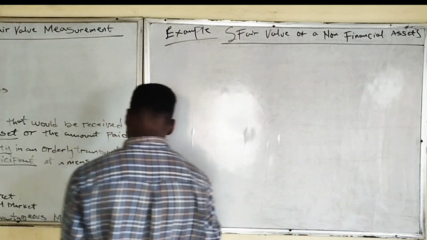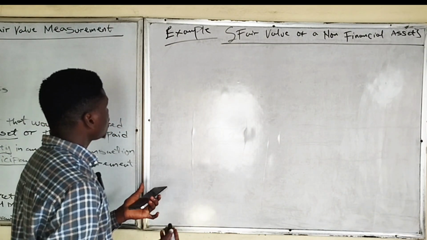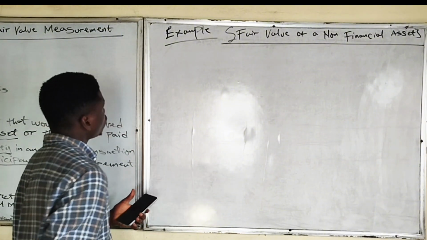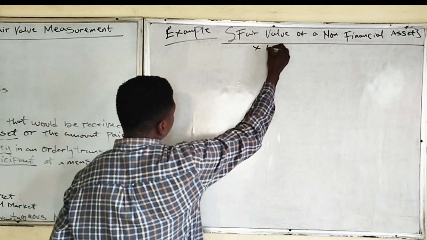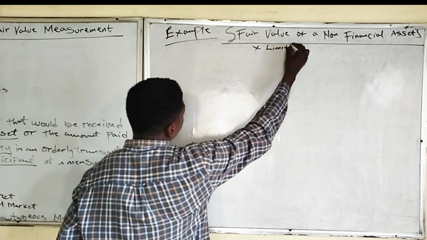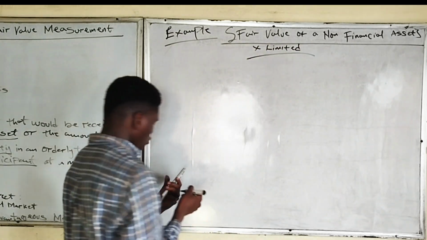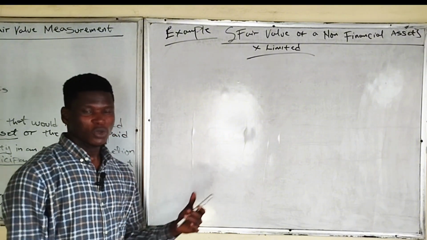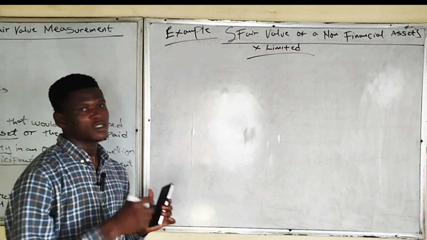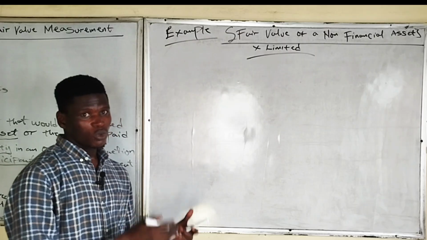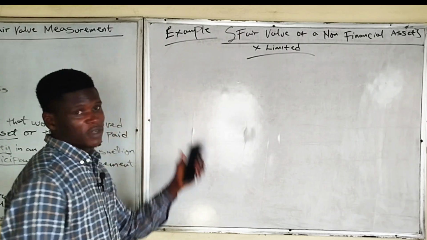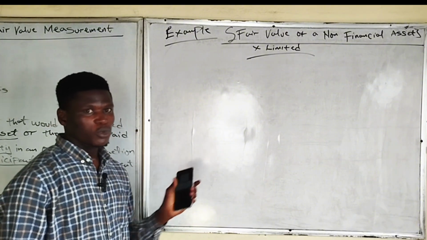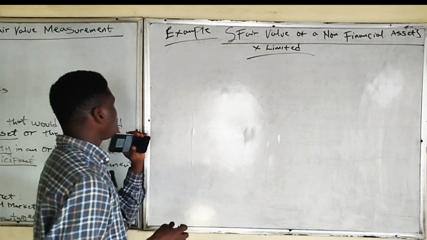So that's for that. They said X Limited acquired a plot of land which is developed for industrial use. We want to get the fair value of X Limited's plot of land, but we don't actually know it. So, remember the valuation techniques, where we said we can use the market approach, the cost approach, and the income approach.